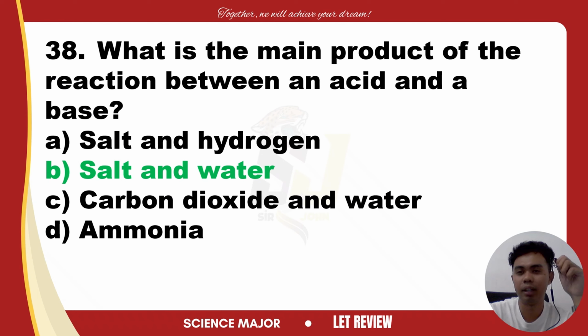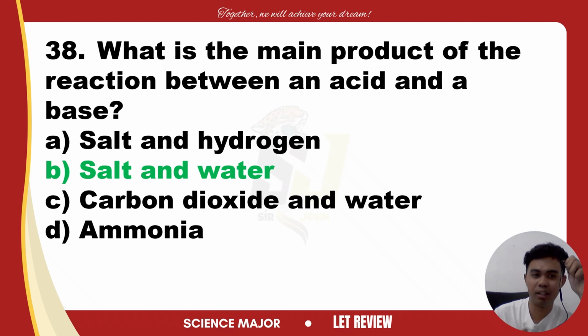Again, what do you call the reaction of acid and base? Neutralization reaction. In this reaction, the hydrogen ion, or H plus, from the acid combines with the hydroxide ion, or OH minus, from the base to form what? Water. The remaining ions from the acid and base combine to form a salt.